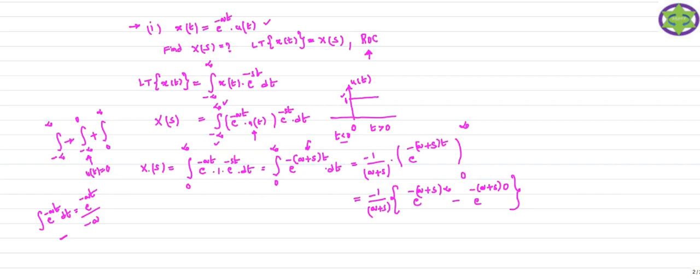Now I want X of s to be a converged signal. So for what values of s? For which values of s is the Laplace transform of the given signal X of s going to converge? Those values lie in the region of convergence. All of you clearly observe here. I want the converged Laplace transform.